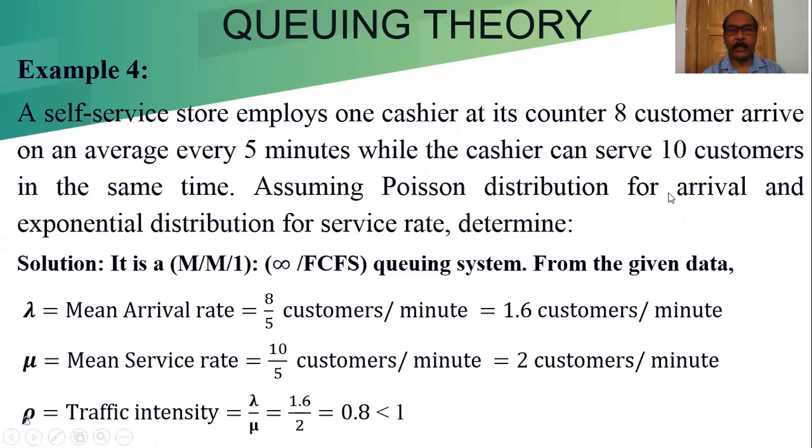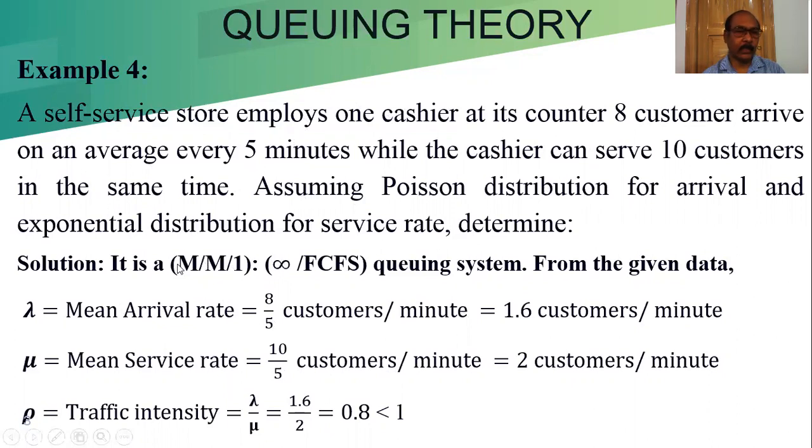Now from the given data, first we have to calculate the arrival rate, then the service rate, then the traffic intensity, that is rho equal to lambda by mu. These three things first we have to calculate, then we calculate according to the question. This is the basic question. Now I am considering the questions one by one and trying to solve them, because if we write all the questions here, we cannot go through them directly. I have to go back to the slide again and again.